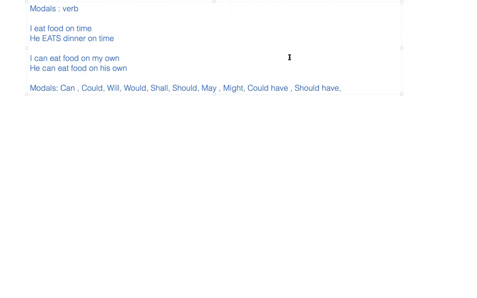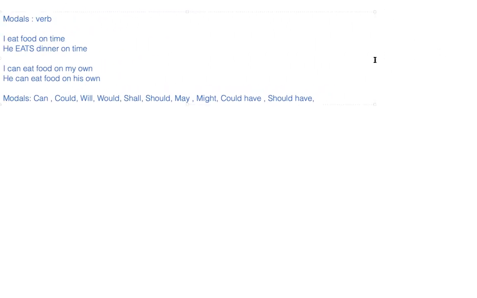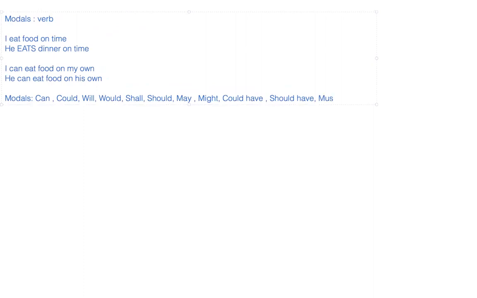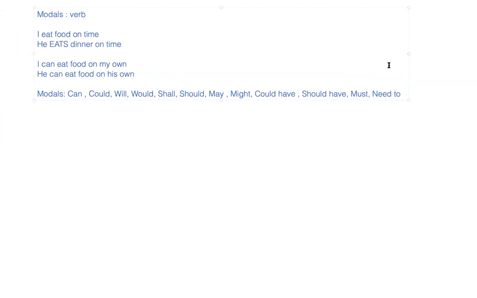Other miscellaneous examples of modals include must, need to, have to, and dare to. These are also modals. Now we will categorize them according to their usage.